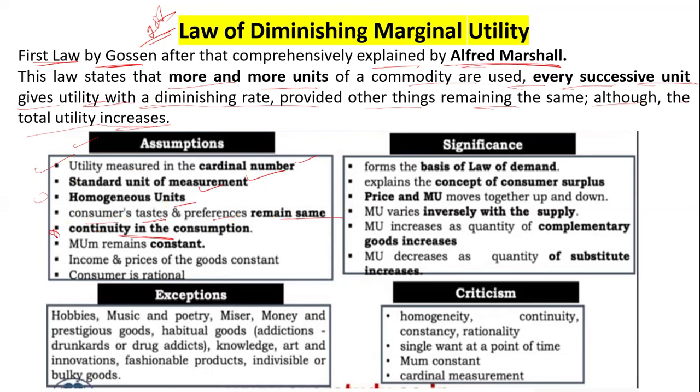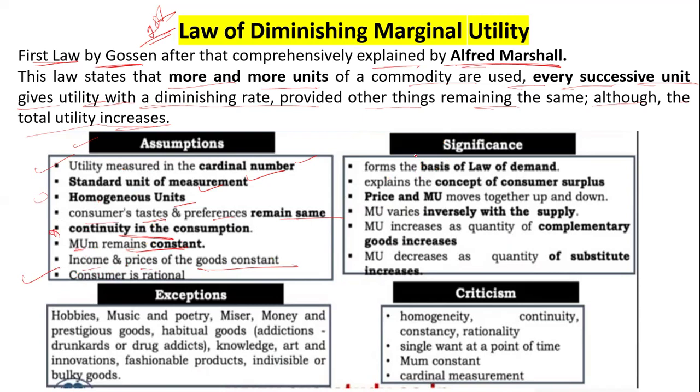If you consume one rasgulla or one gulab jamun today, another tomorrow, and another the day after tomorrow, this is not going to work here. You need to continue one after another, after another. Like MU, marginal utility remains constant. There is no change, and the income and the prices of the goods remain constant. The consumer is rational. So these are the assumptions.